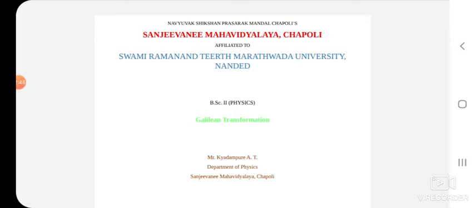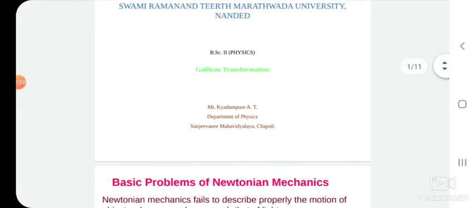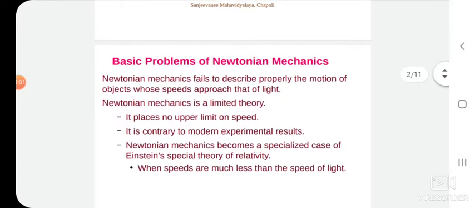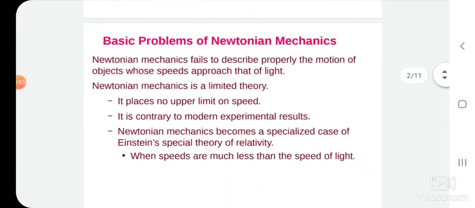Before starting the Lorentz transformation, we must know about Newtonian mechanics and Galilean relativity, that is, the Galilean transformation equation. So, let us start step by step. First, we will discuss the basic problems of Newtonian mechanics.